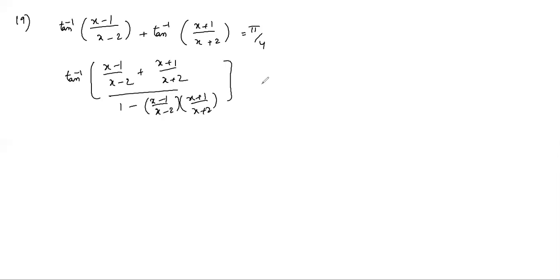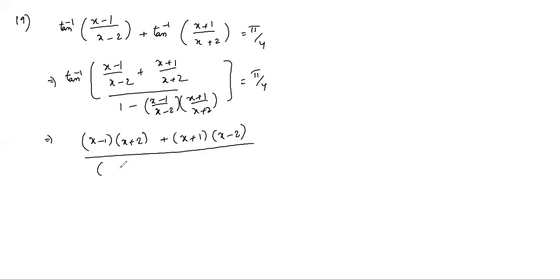Equals to π/4. Can you take the tan inverse? So by simplifying, x minus 1 into x plus 2, cross multiplication, x plus 1 into x minus 2, x minus 2 into x plus 2, x minus 1 into x plus 2, and tan π/4 value is 1.